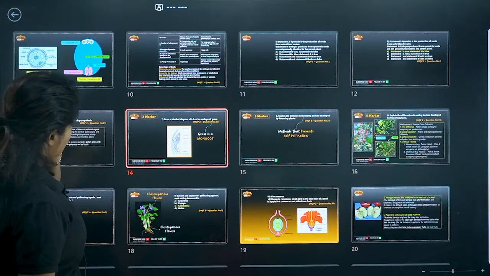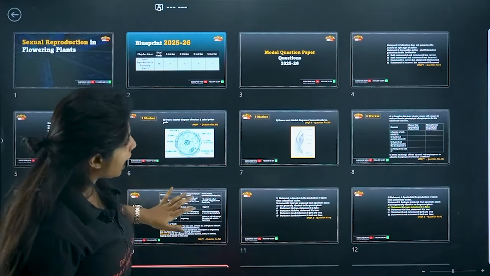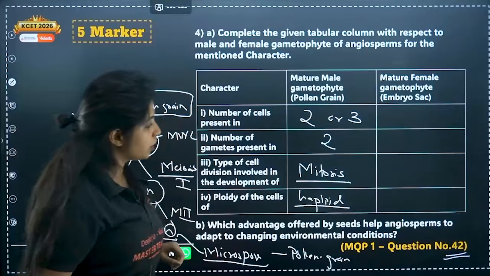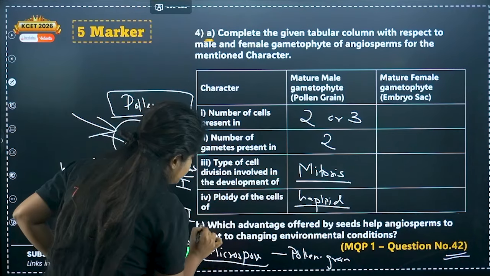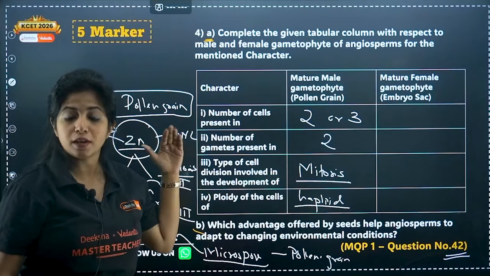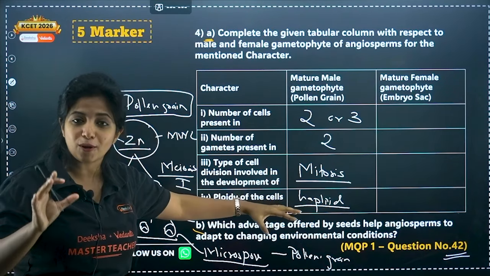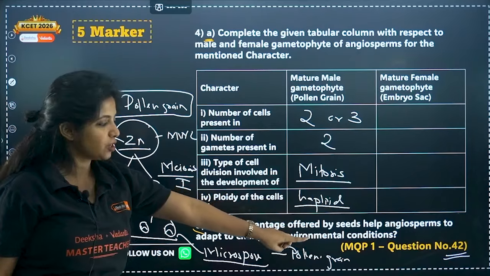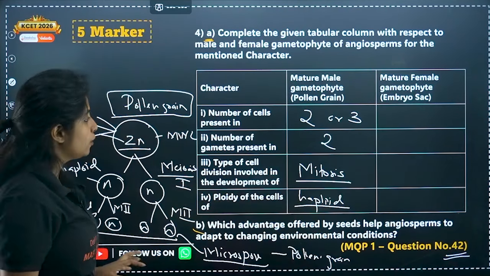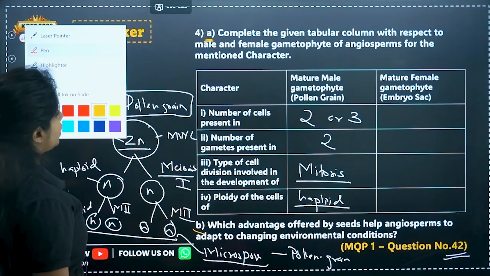Cool. Now we go back again with the question that we have. That is the 5-marker question. One part of it we have solved. Okay, so it has A and B. Always whenever you look at the question, make sure you're reading the entire thing properly. Sometimes we miss the next part of the question, so don't do that. This is question number 42 of MQP1 itself. We have solved one part and let's solve the other part.